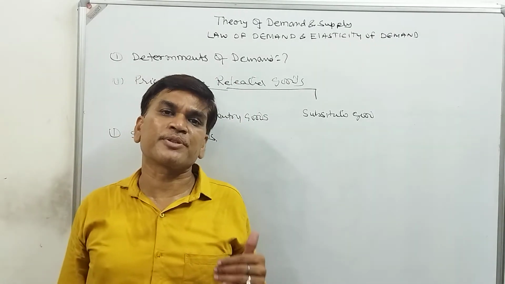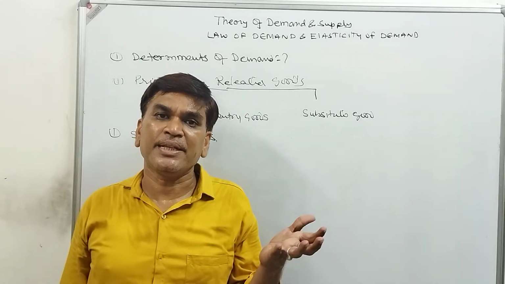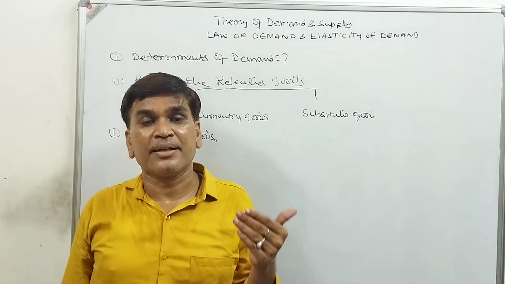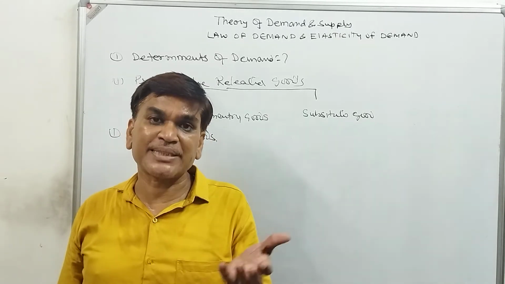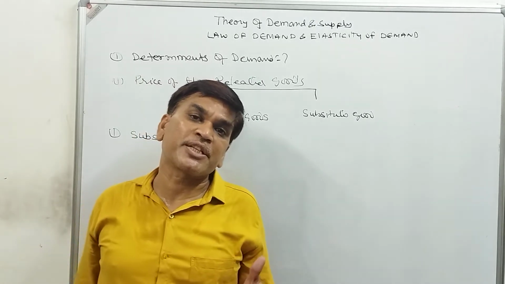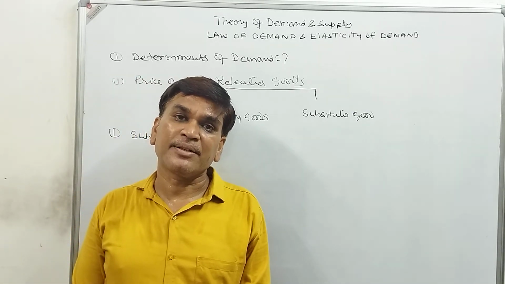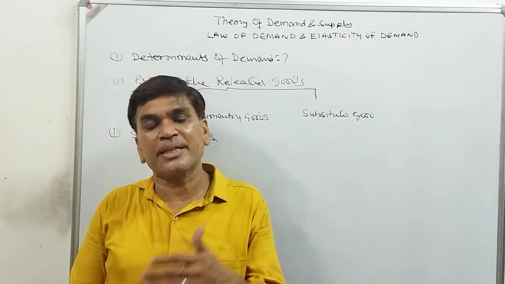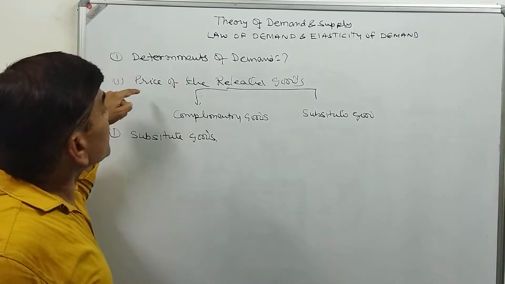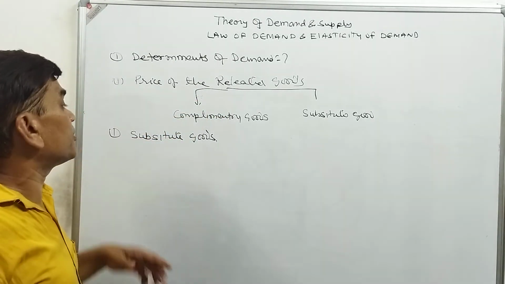The substitute of the samosa is kachori, mirch bada, etc. The substitute of pen is pencil. The substitute of car is motorcycle, scooter, bus, train. So many substitutes are available. The substitute of white color is red color, maybe green color, orange color, purple color. So many colors are substitutes. So sometimes the price of the substitute also affects the demand for the commodity.